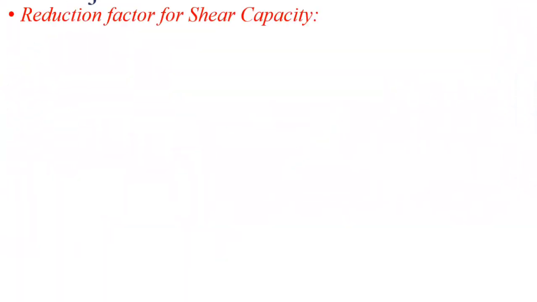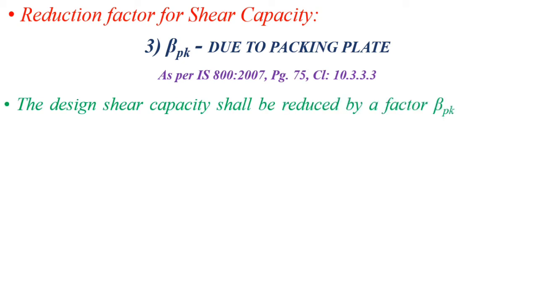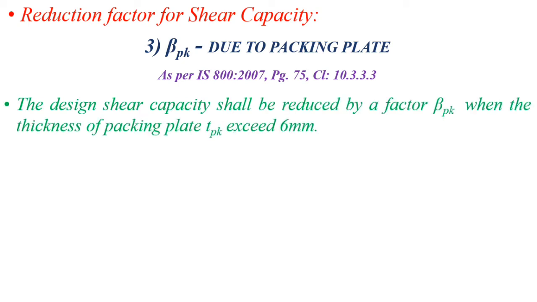Now the third factor is the packing plate. Due to the packing plate, as per clause 10.3.3, if a packing plate is required to connect two plates, and the thickness of the packing plate is greater than or equal to 6 mm, we have to apply the beta pk factor to the VDSB, and the equation of beta pk is given as 1 minus 0.0125 tpk.